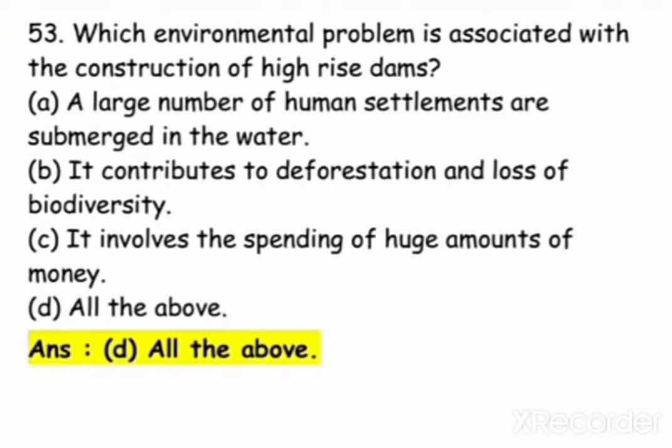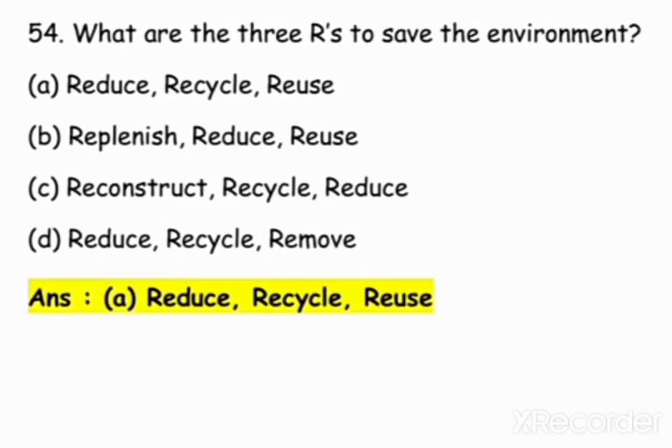Which environmental problem is associated with the construction of high rise dams? It is all the above. Because a large number of human settlements are submerged in the water, it contributes to deforestation and loss of biodiversity. It involves the spending of a huge amount of money. All the above is the correct option. What are the three R's to save the environment? That is reduce, reuse and recycle. A option.